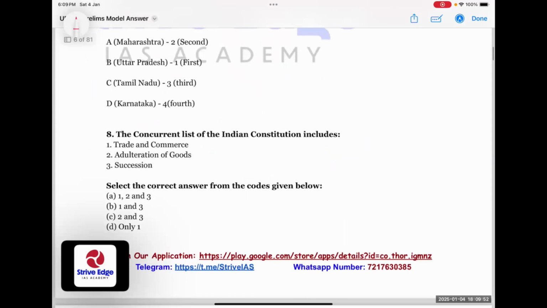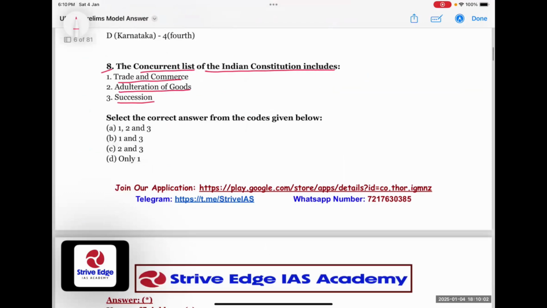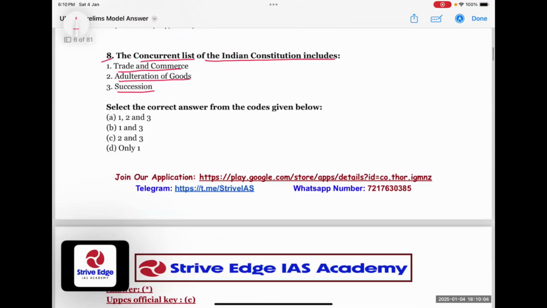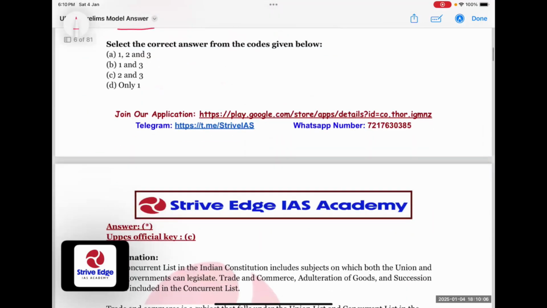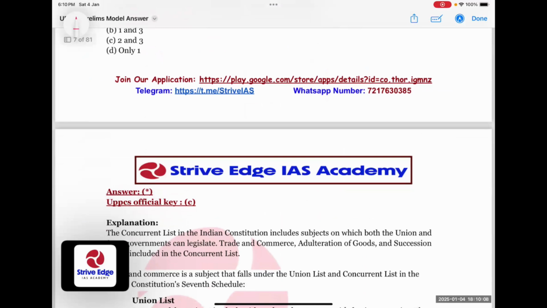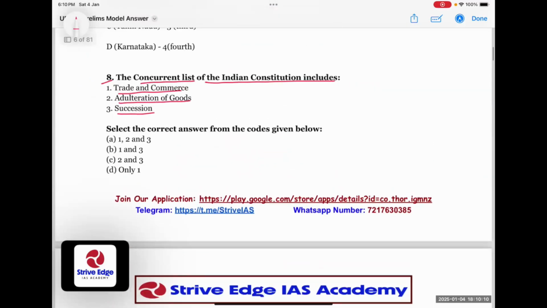Let's come to question number 8. The concurrent list of the Indian Constitution includes trade and commerce, adulteration of goods, succession. This question is also a disputed question, as the UPPCS official answer key says C is the correct answer, meaning adulteration of goods and succession are part of the concurrent list and trade and commerce is not part of the concurrent list.